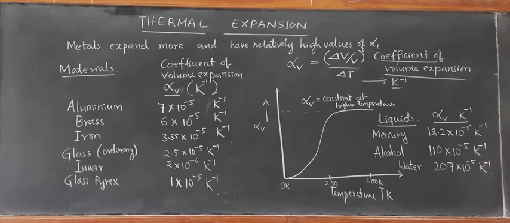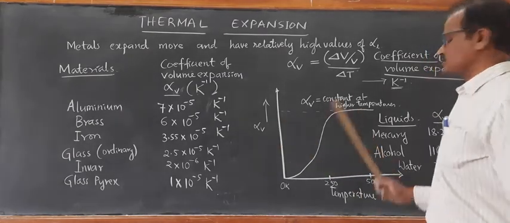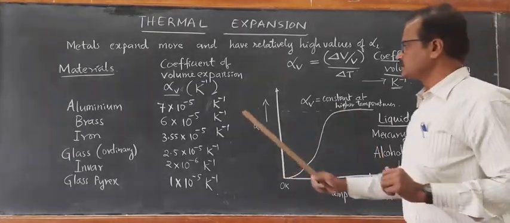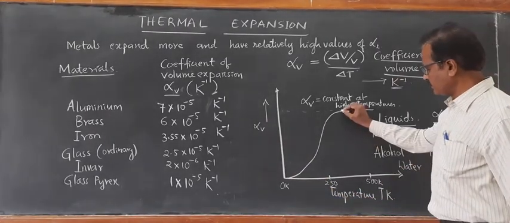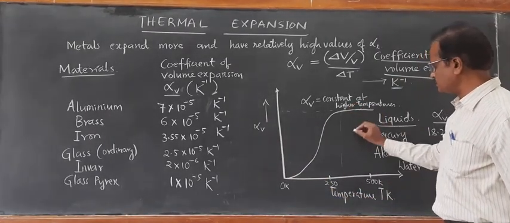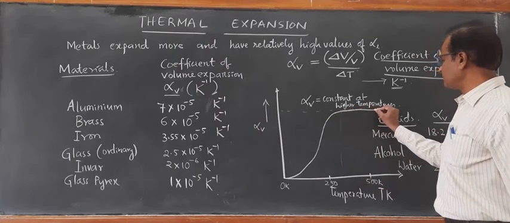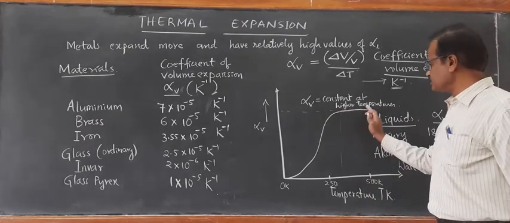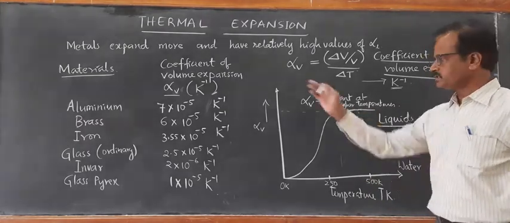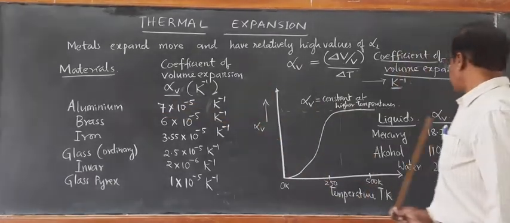Here you can watch that I have listed the coefficient of volume expansion at higher temperatures, that is from 0 degree Celsius to 100 degree Celsius. In this range of nearly 273 onwards, the coefficient of linear expansion of the materials is almost remaining constant. In this range, we have listed the examples of solids and some of the liquids here.